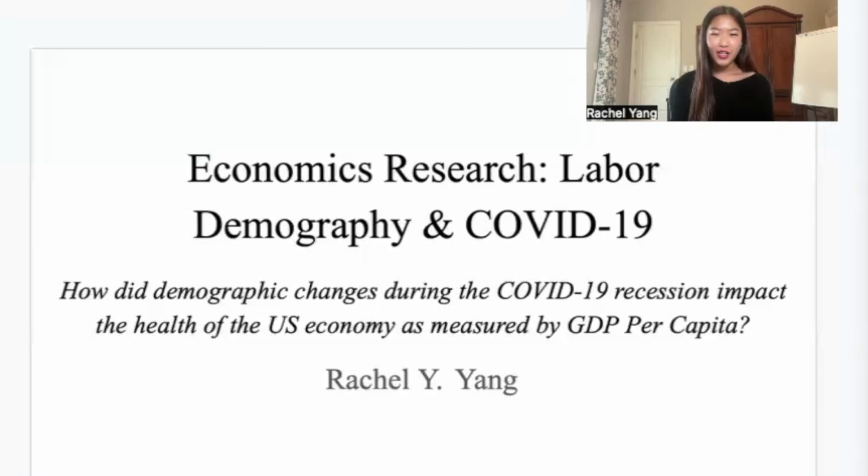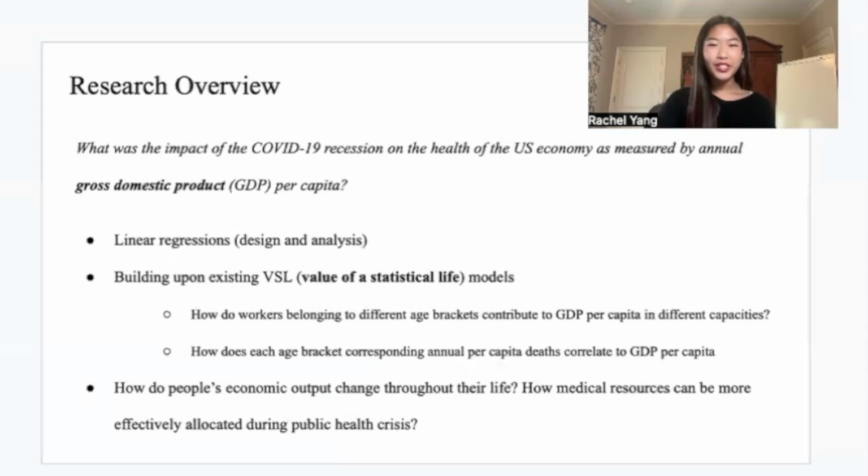I chose to center my project around economics because of my interest in labor dynamics and public policy, and I am currently presenting from San Mateo, California. So, in my research, I examined the impact of the COVID-19 recession on the health of the U.S. economy by measuring changes in annual GDP per capita.